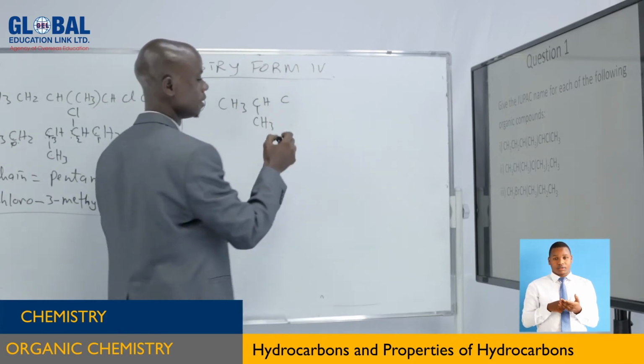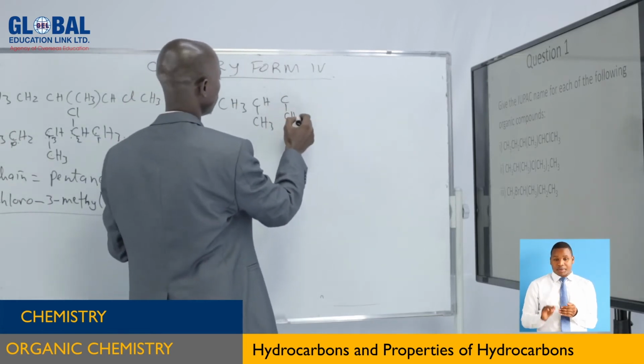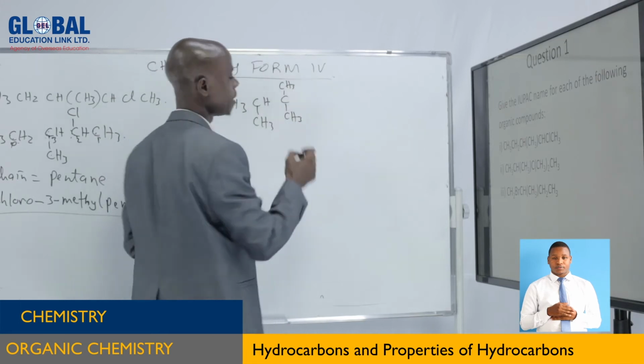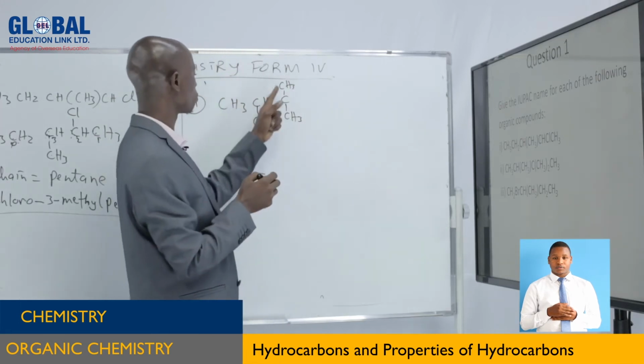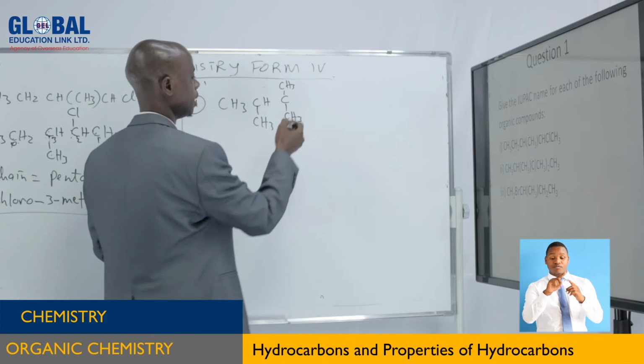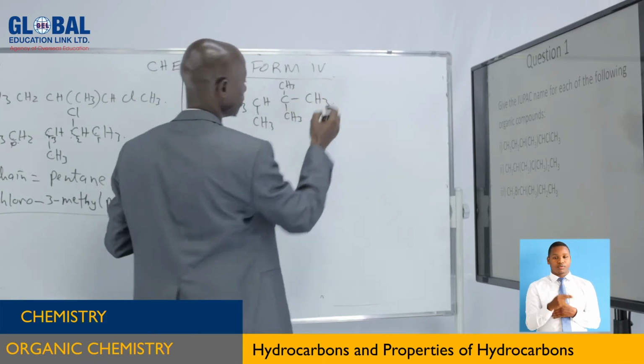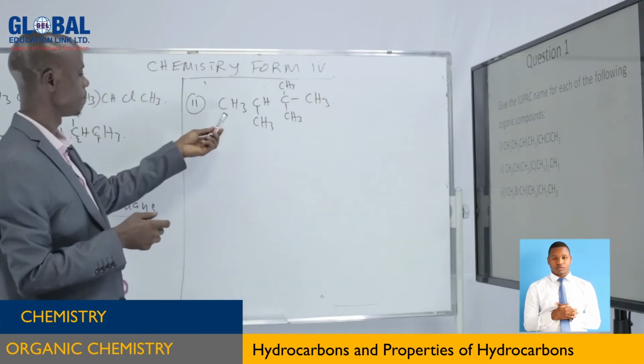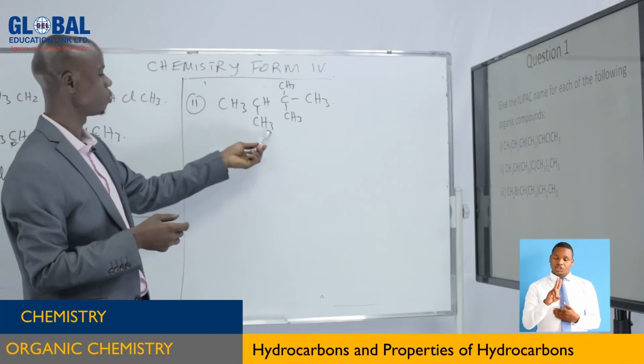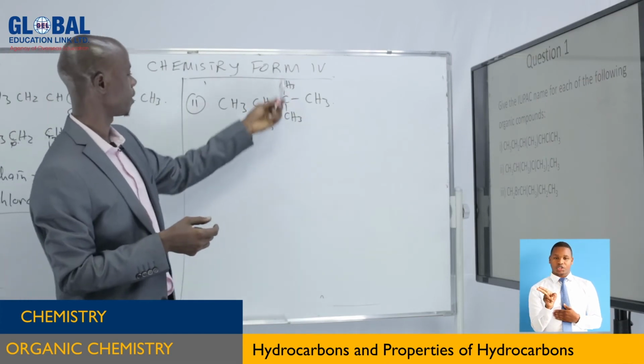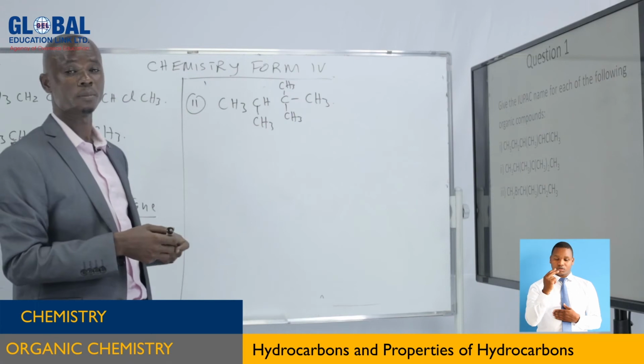Then we have C. There is a bracket here and a 2. That means there are 2 methyl groups bonded to this carbon atom. And to finish, we have CH3. That is the one, CH3, CH, there is a methyl group, C, we have 2 methyl groups, and CH3. It is very simple to name that one.